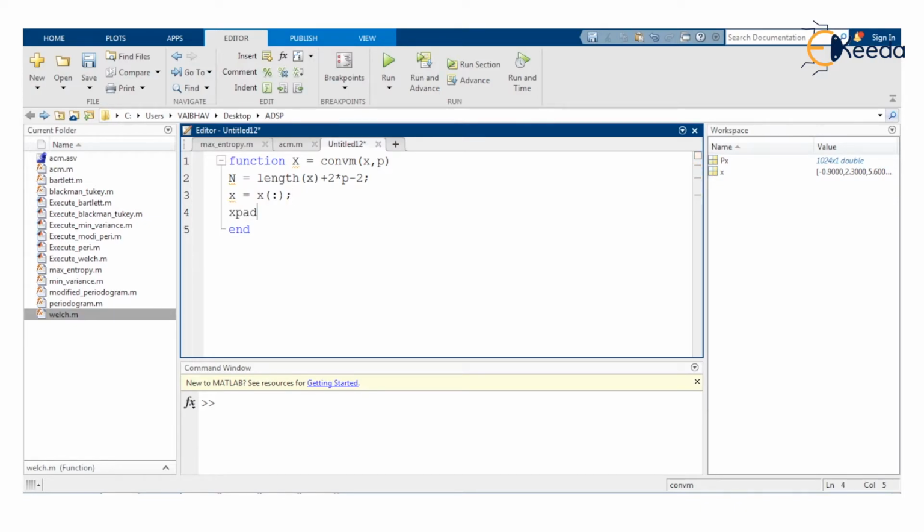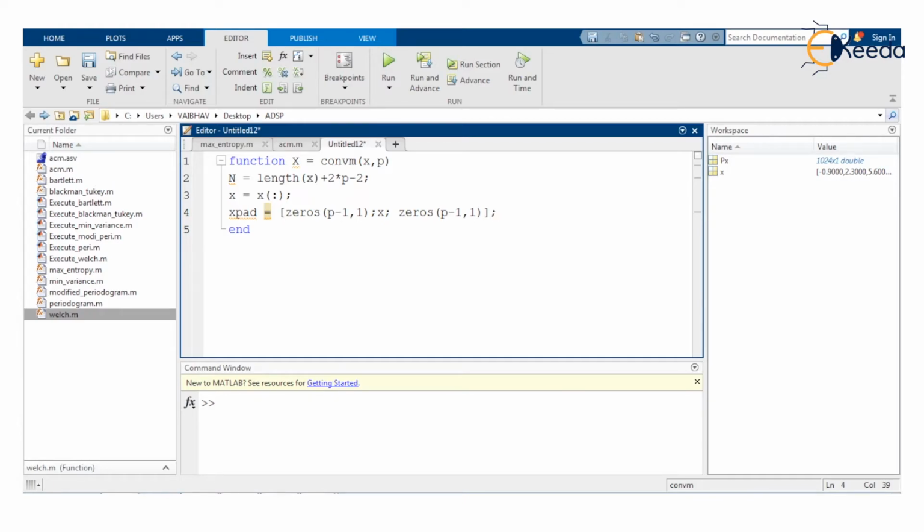Then we have xpad, which is equal to the array that we can have. First of all, zeros having the dimensions p minus 1 comma 1. By the next row we have x as it is, and lastly we have a row of zeros where we have p minus 1 comma 1 here.